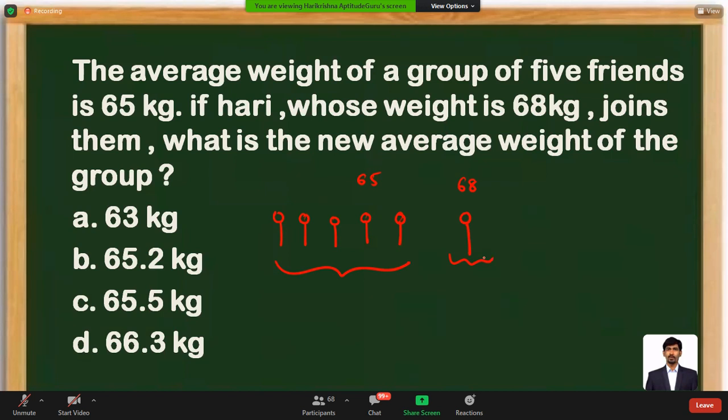But the new person's weight of 68 is 3 more than the average. This extra 3 needs to be distributed among all the 6 members. That will give 0.5 extra. So 65 plus 0.5, the new cumulative average, is 65.5, available as option C.